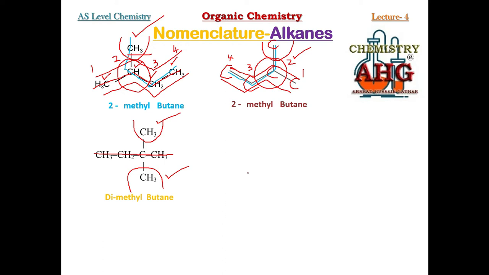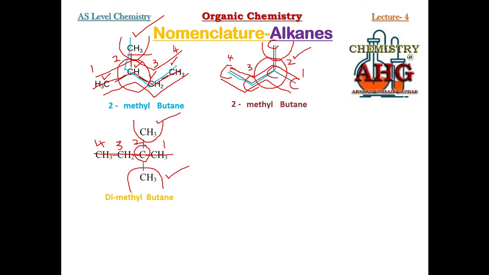Now rule number 4, numbering. When you do numbering, you must focus on the carbon to which branches are attached. This carbon must be given the least number. Now if I number from left to right, 1, 2, 3, 4, this carbon gets number 3. But if we number from right to left, the carbon containing branches will get number 2. So obviously 2 is a smaller number, so you will number from right to left.